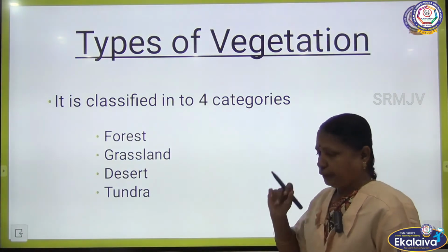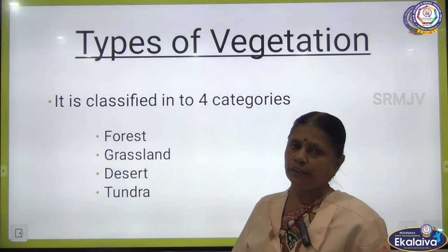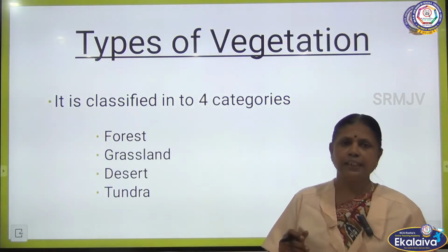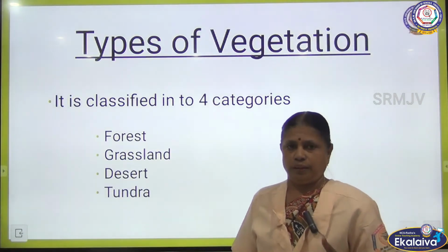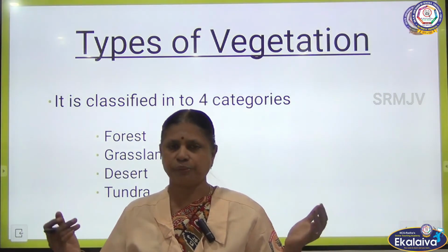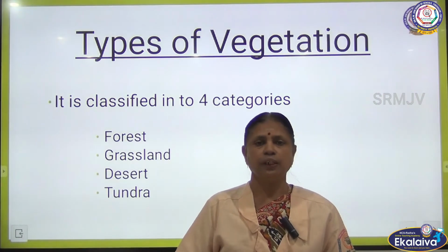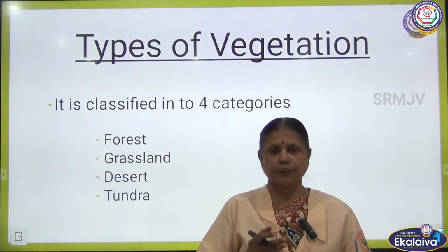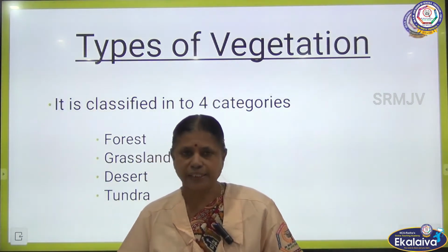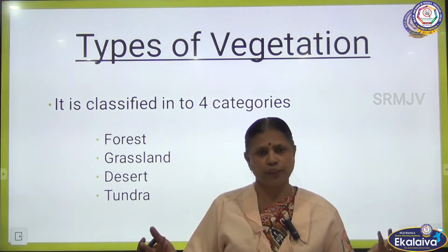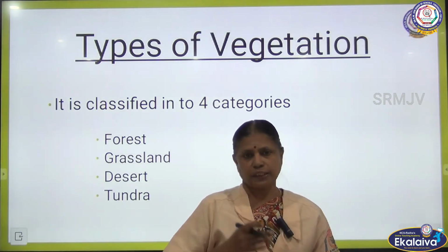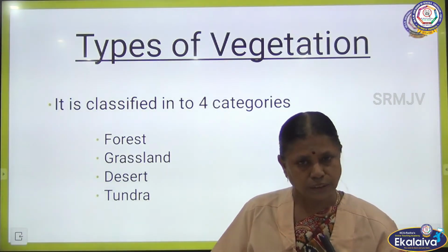Now, vegetation is classified under 4 categories: forest, grassland, desert and tundra. Forest is where more plants, trees and shrubs grow naturally without the interference of humans. Grasslands: according to the climatic conditions, some areas will have more plants and trees and some areas are covered with grasses, and in some areas, because of a low amount of rainfall, there are no plants, no vegetation. In tundra regions, the snow area near the polar regions, the plants will differ.